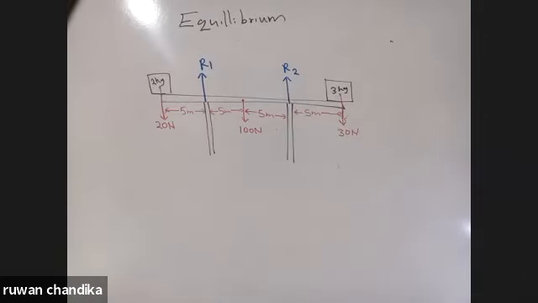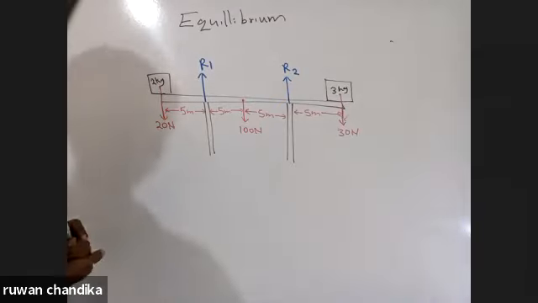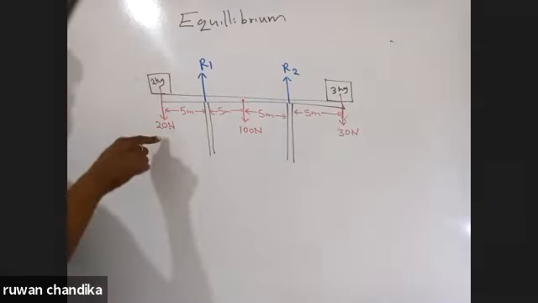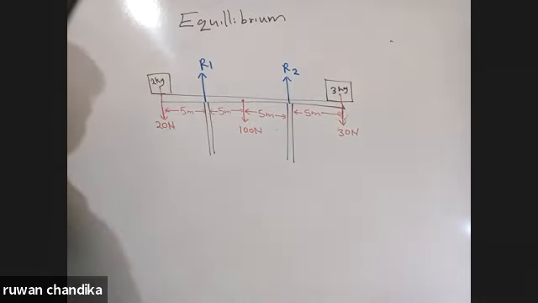Now the figure shows a certain system is in equilibrium. Now these are the forces acting by the masses. You have to find R1 and R2.